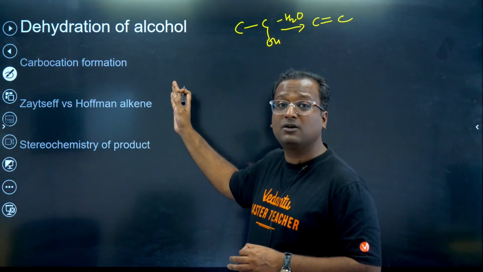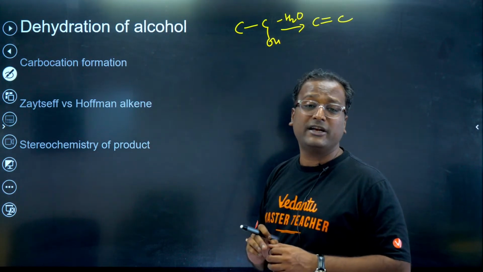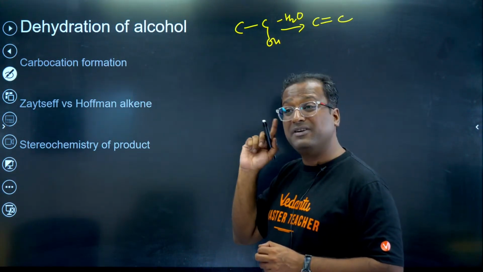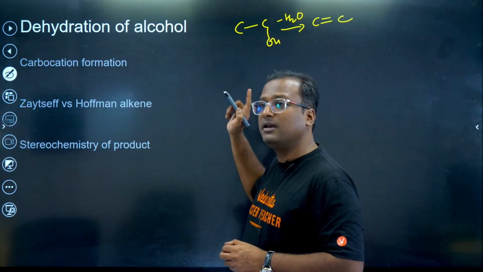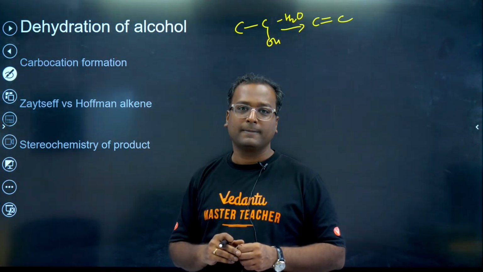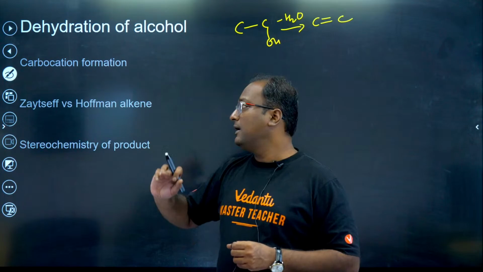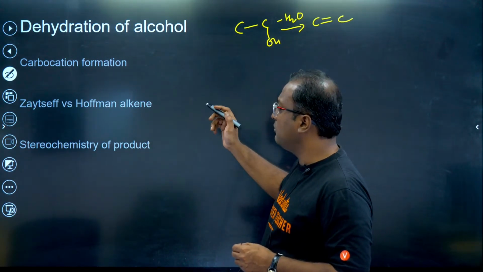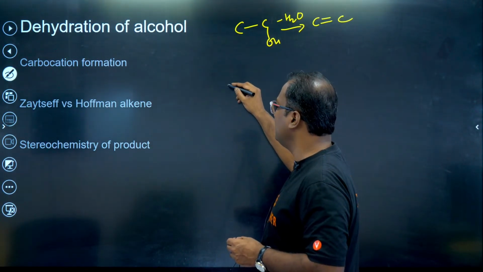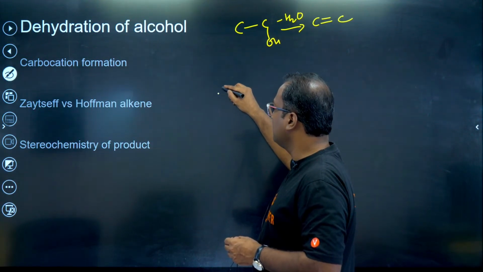Therefore, it is a hot favorite for JEE Advanced paper setters. So be very careful, practice lots and lots of questions. Now, for example, when we talk about dehydration of alcohol and carbocation formation, let's take a case.